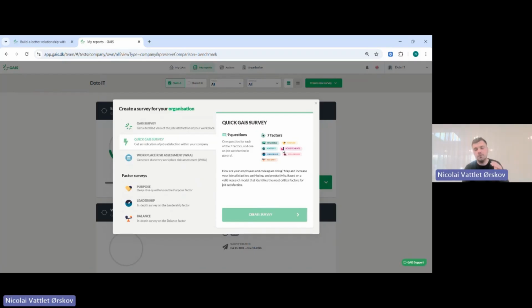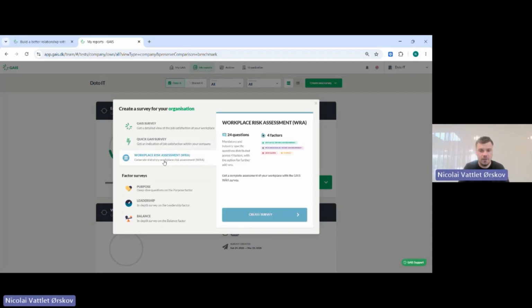It's of course possible for you to add your own questions in both of these surveys, because oftentimes companies are different, they are unique. So we would like to ask some questions that we don't have here. So you can ask your own, but we also have a library of questions that you would be able to pick from. Perhaps some of you work with the eNPS question, you would be able to add that as well if you would like to. So there are some possibilities of doing flexible surveys here.